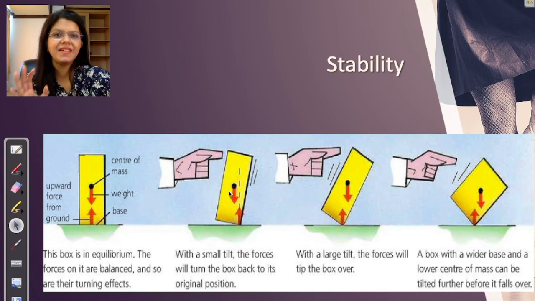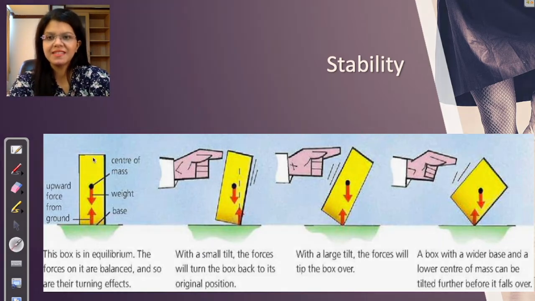Stability, an easy thing to understand. So let us start with understanding that you have a rectangle, a yellow rectangle which is standing on the floor, right? The box is in equilibrium. Why? Because it is at rest. If you look at the forces as well, the weight is cancelling out with the upthrust, equal and opposite force. The forces on it are balanced, so there is no turning effect.